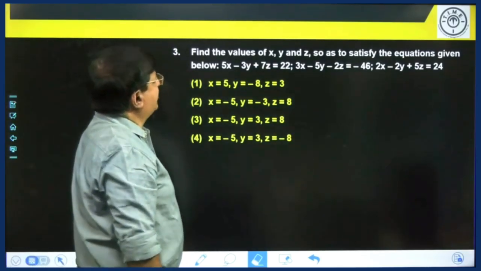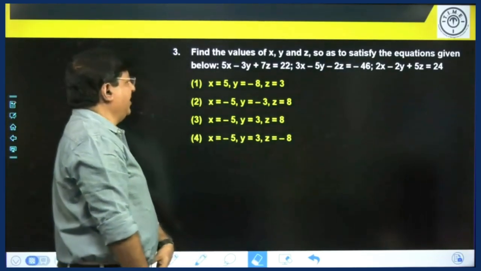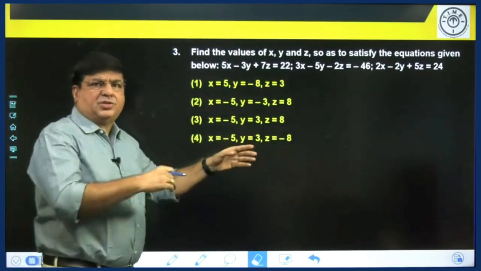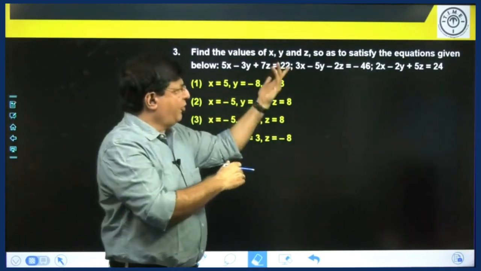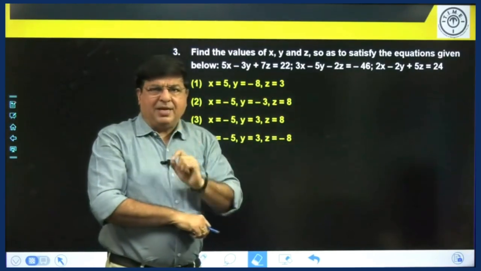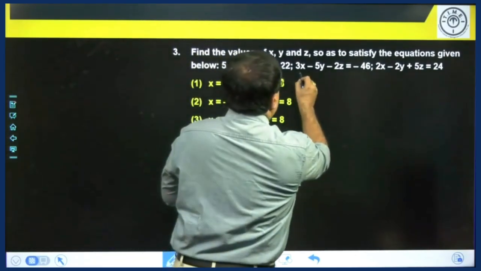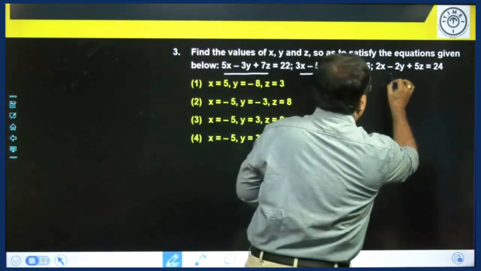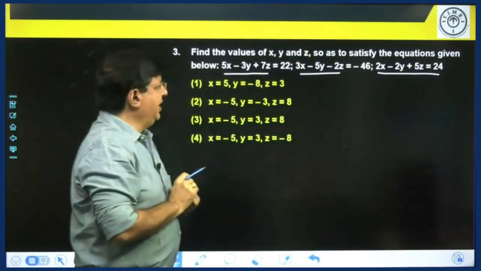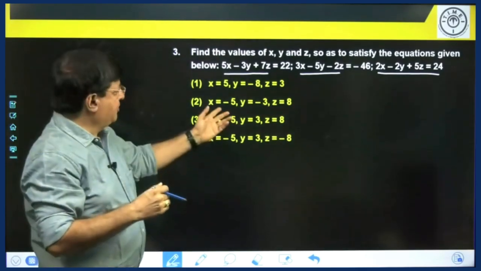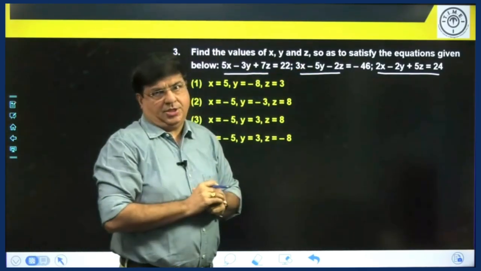Find the values of x, y, z so as to satisfy these equations. Best method to solve these kind of problems is go by substitution from choices. But simple technique I'll tell you here. Look at these 3 equations. Which of these 3 equations will be easy to solve when you substitute the value in the equation?